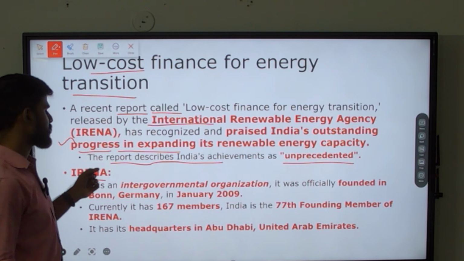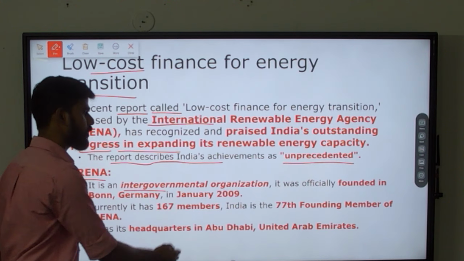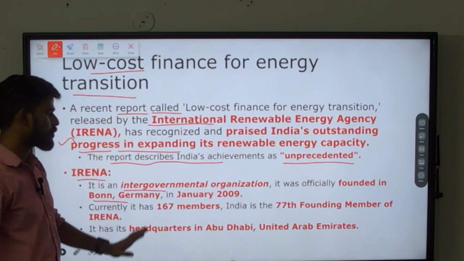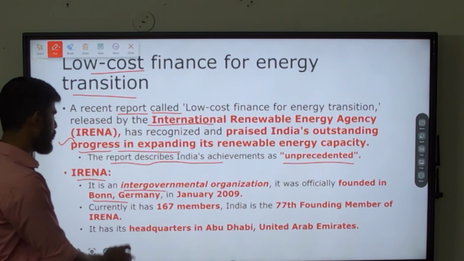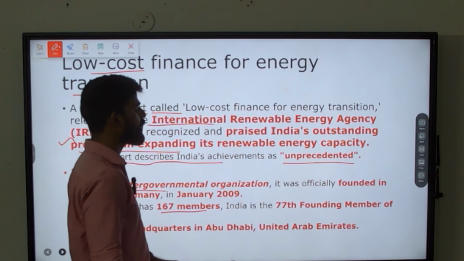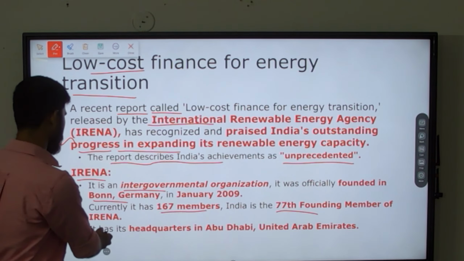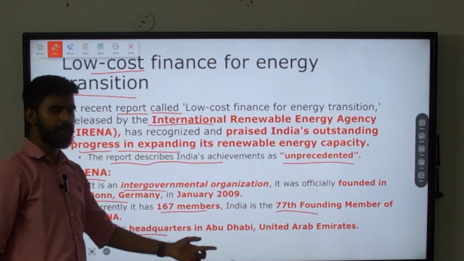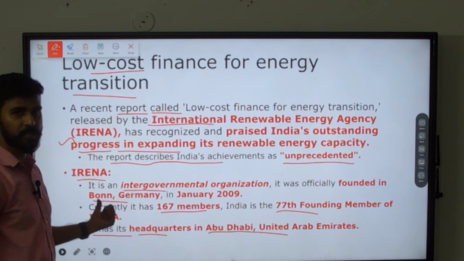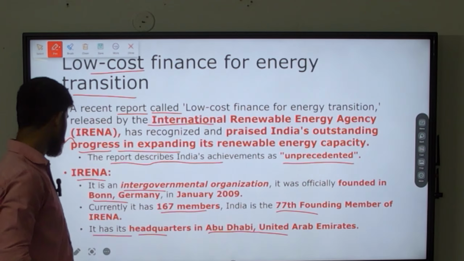And what is this IRENA? That is the International Renewable Energy Agency. That we have to understand. It is an intergovernmental organization, and it was officially founded where? Bonn, Germany, in January 2009, and currently it has 167 members. Is India a member? Yes, India is one of the founding members. India is the 77th founding member of IRENA. Okay, and it has its headquarters in Abu Dhabi, United Arab Emirates. Though it was founded in Bonn, Germany, it has its headquarters at Abu Dhabi, United Arab Emirates. This point is important.